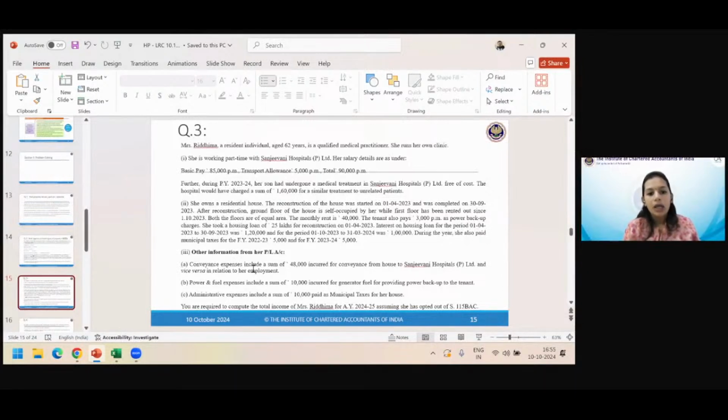You are required to compute total income of Ridhima, assuming she has opted out of 115BAC. So we are going under the optional regime here. Okay, only one regime, optional regime.